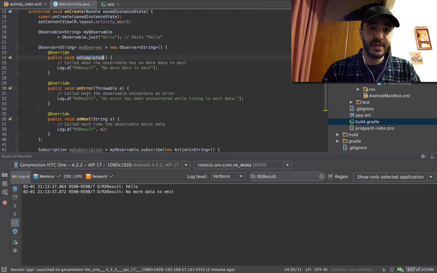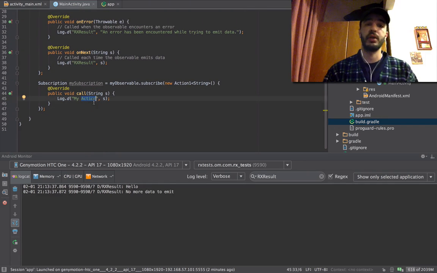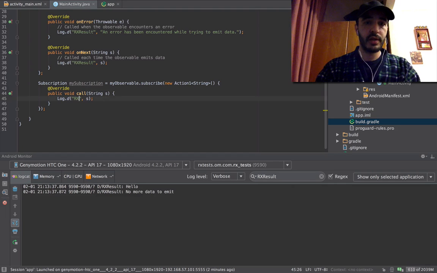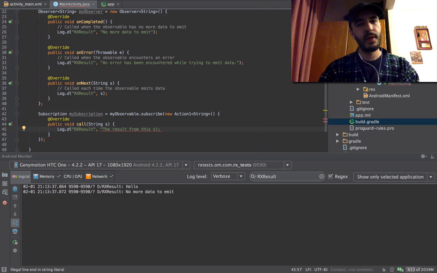But you don't get onError and onCompleted. You just get the raw action, which is what to do whenever anything is emitted. So let's try this. Rx result. And paste what we were using up here. Let's try and change this. The result from this. Is this an anonymous inner class?